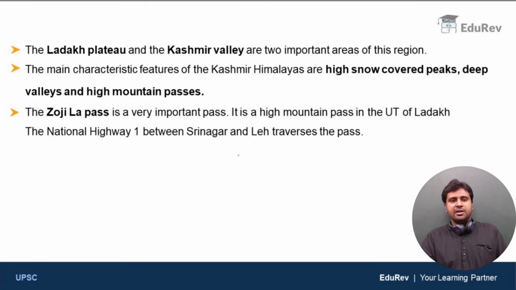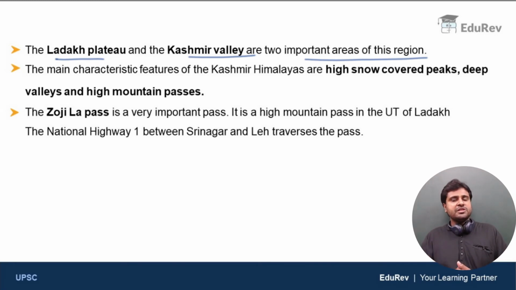Clear? Now, the Ladakh Plateau and the Kashmir Valley are the two important areas of this region. So Ladakh Plateau and Kashmir Valley are two important features of the Kashmir Himalayas. Now we have discussed previously that Ladakh Plateau has an average elevation of 5,000 meters above sea level, and Ladakh Plateau is the highest plateau in India.